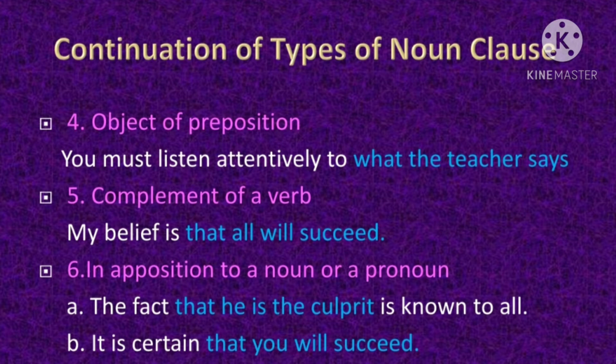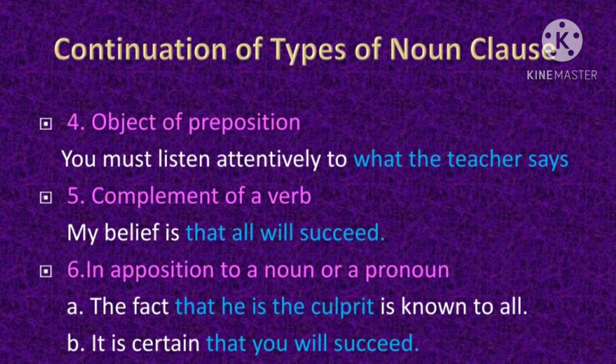But when you see the main clause, it ends with the preposition to. And obviously, when we ask the question what to the main clause, you get the subordinate noun clause. So you must listen attentively to what the teacher says. So here the noun clause is functioning as an object of the preposition to in the main clause.